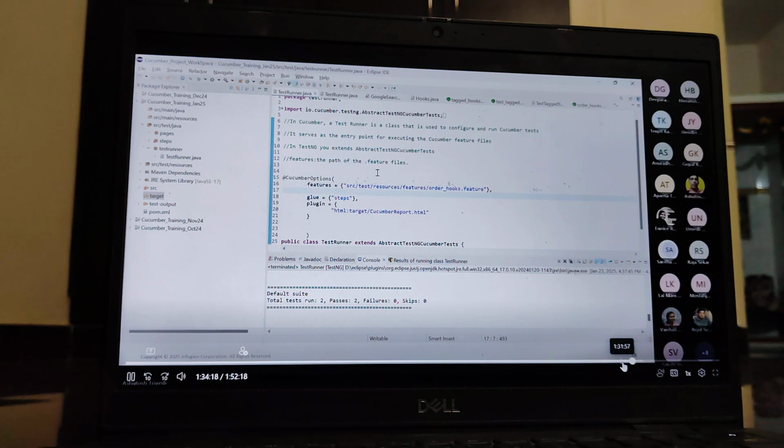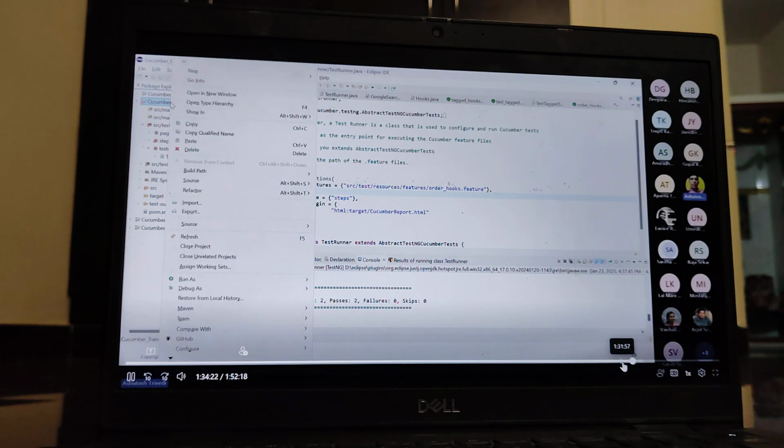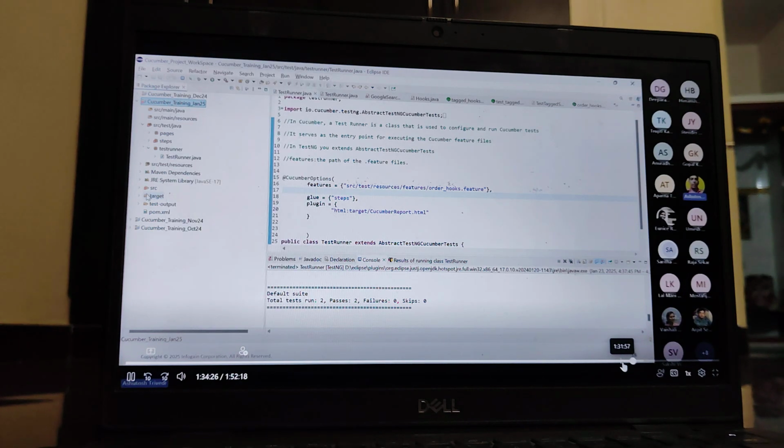Is anything generated in this target folder? No. Refresh your project, and then you can check under the target folder that one file is generated, cucumber-report.html.